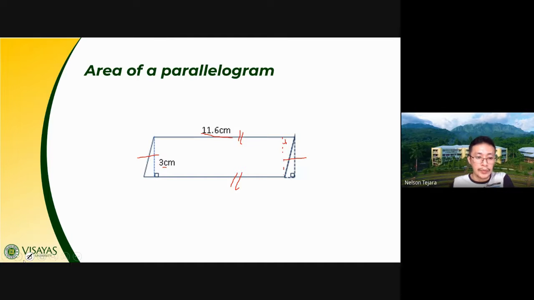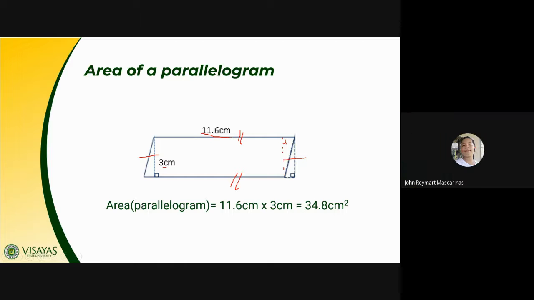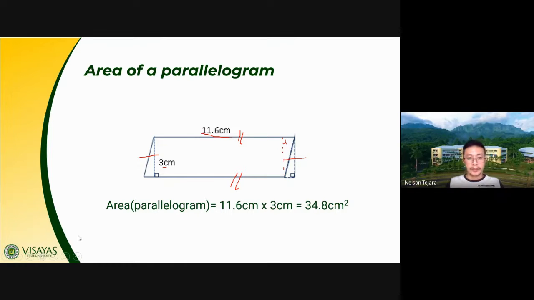Again, let me show you. I guess you have here the answer: 34.8 square centimeters. Again, 11.6 centimeters times 3 centimeters is equal to 34.8 square centimeters. Any last questions or clarifications? None, sir. Okay, so I do hope, class, you understand.